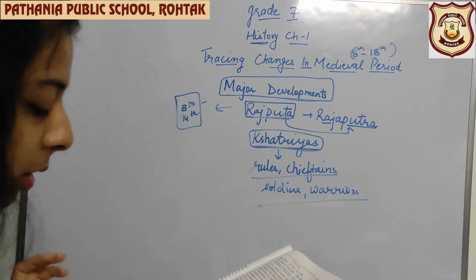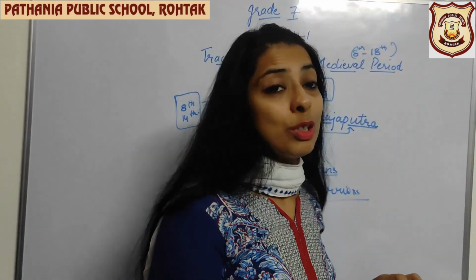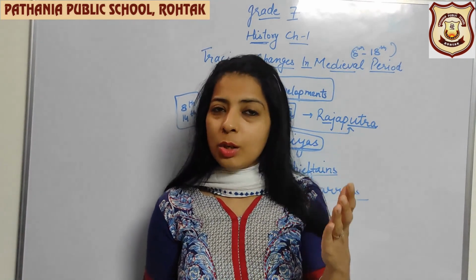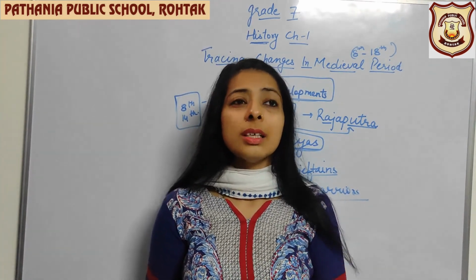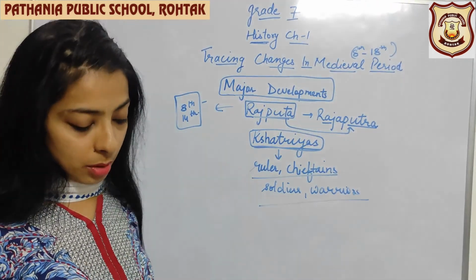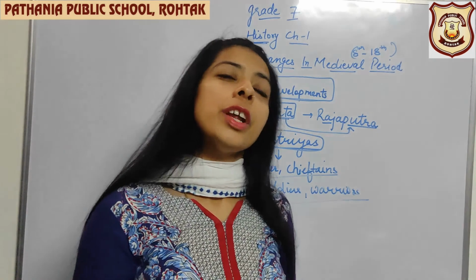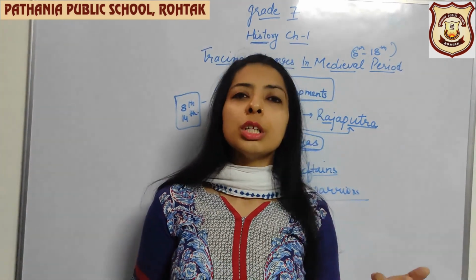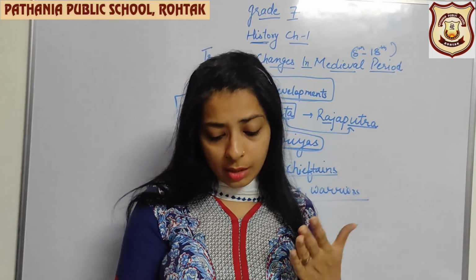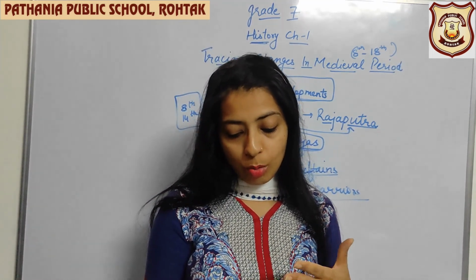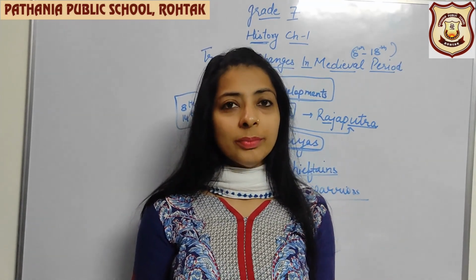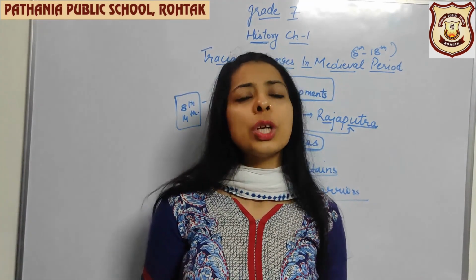The period after the death of Harshvardhan came to be known as the Rajput period. Harshvardhan was a very famous king, I hope you all have read about him in your class 6. So when he died, then the Rajputs emerged. During this period, several very powerful dynasties that you are going to read in your chapter number 2, like Gurjara, Pratiharas, Cholas, Pandyas, Solankis, Tomars, all emerged so powerfully and a few of them also declined. Some ended too.